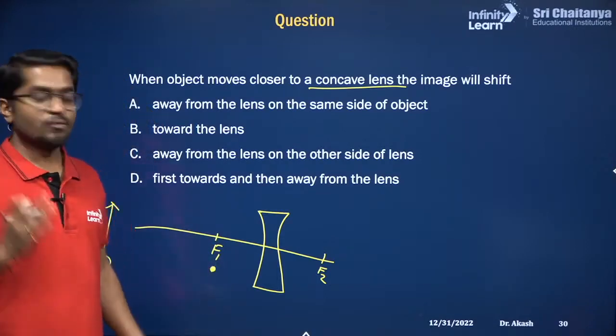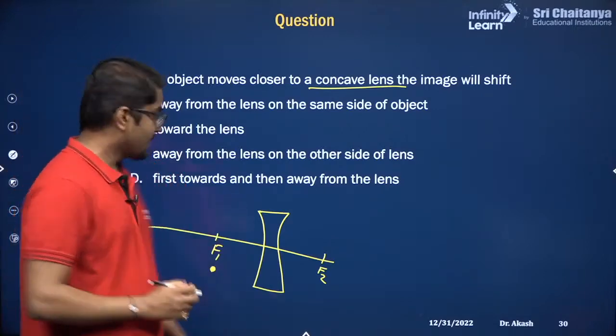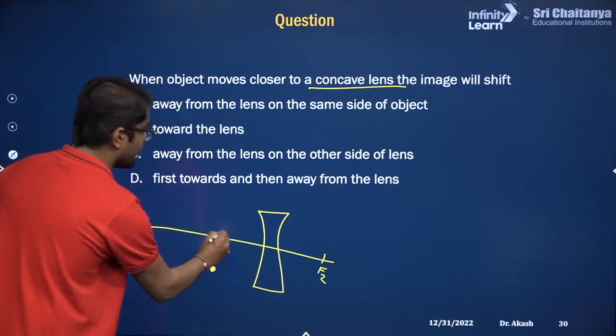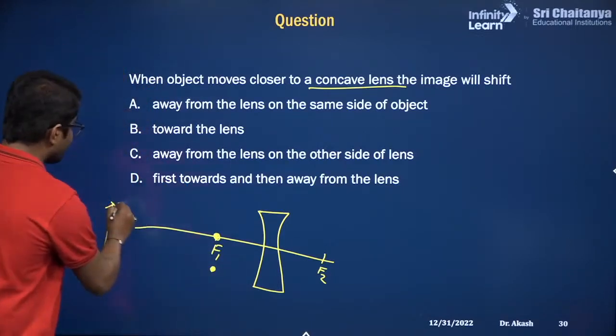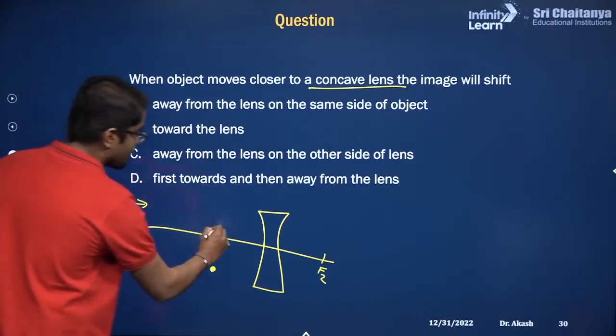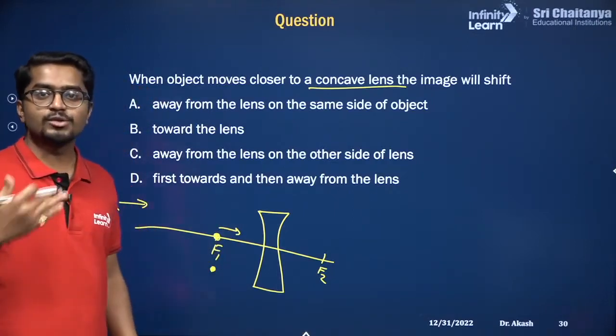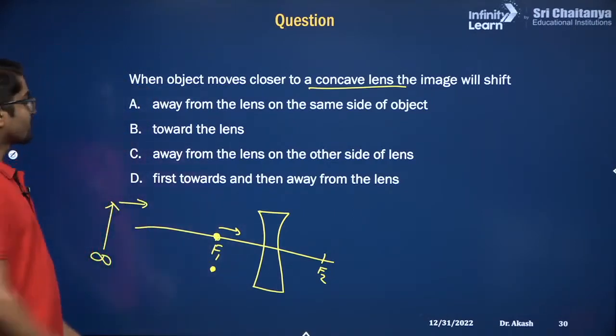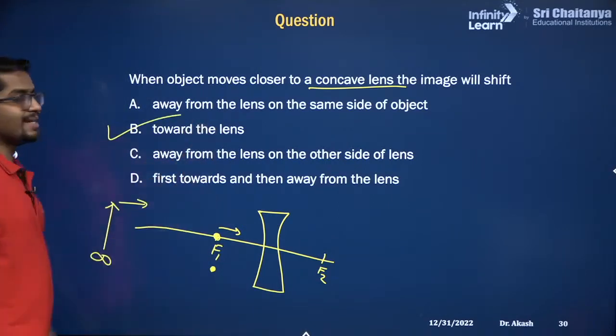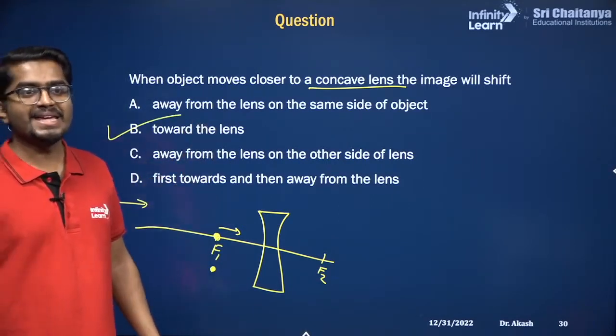What type of image is that? The image will form at f1. It is a virtual and erect image. Now you bring the object closer, the image will also move closer to the lens. So what should be the correct answer? It is towards the lens. Option number B.